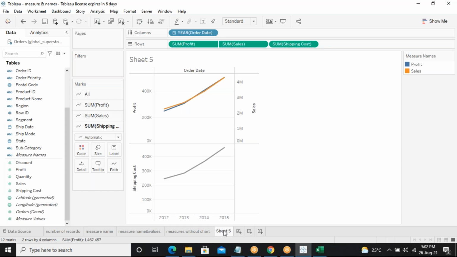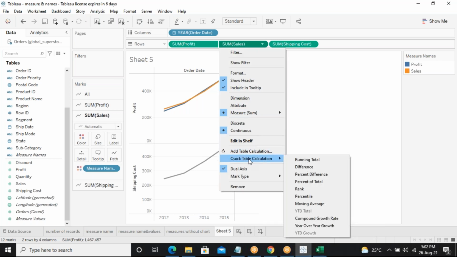So why can't the third one be attached? If it had given us the access to do that, it would have been easy for us. But the option is called dual axis, and dual is nothing but two, only two. What if I have many things to combine, three to four? When I have one, it's not a problem. When I have two, I have an option called dual axis. What if I have more than two? That is what we are going to do right now.